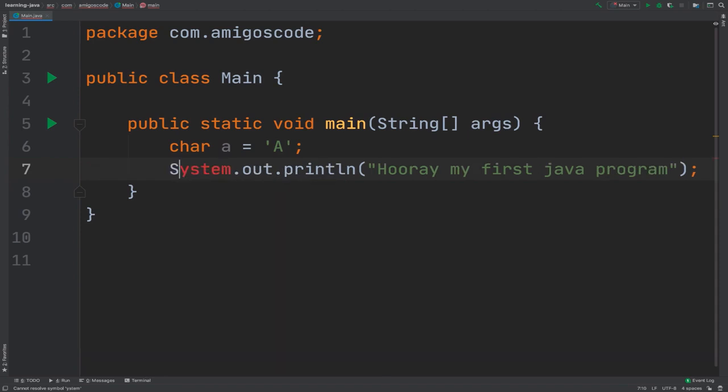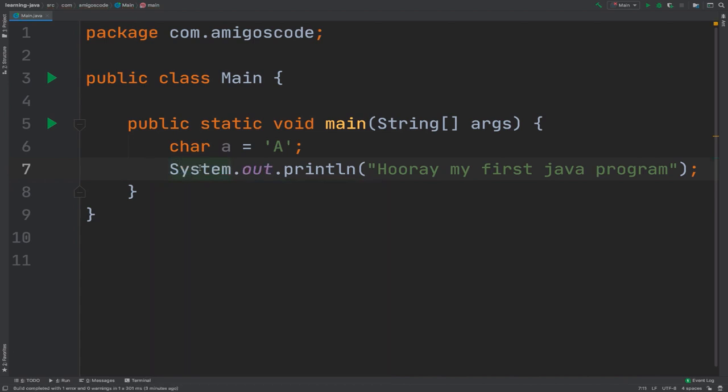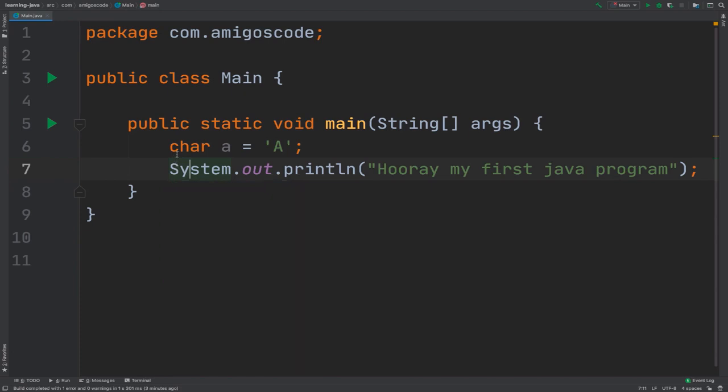So here, this needs to be the actual capital S and then System. So when I type, make sure you type exactly what I have on the screen, right? And also practice. I've been begging for you to practice throughout this course, and I always beg my students to practice because that's the only way that you're going to learn Java.